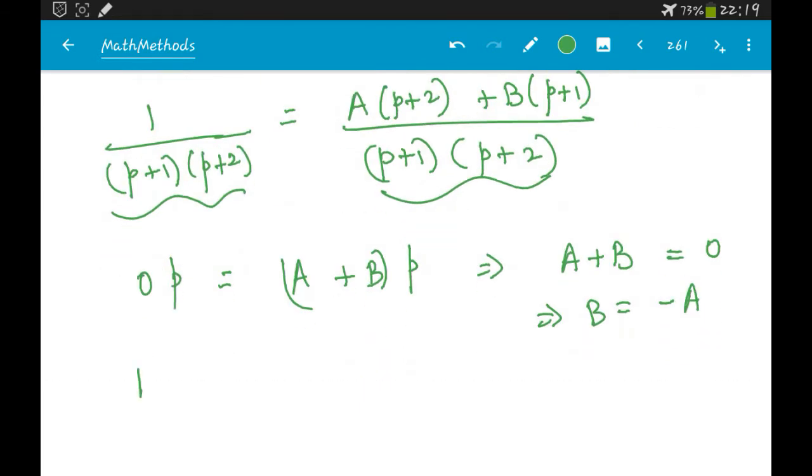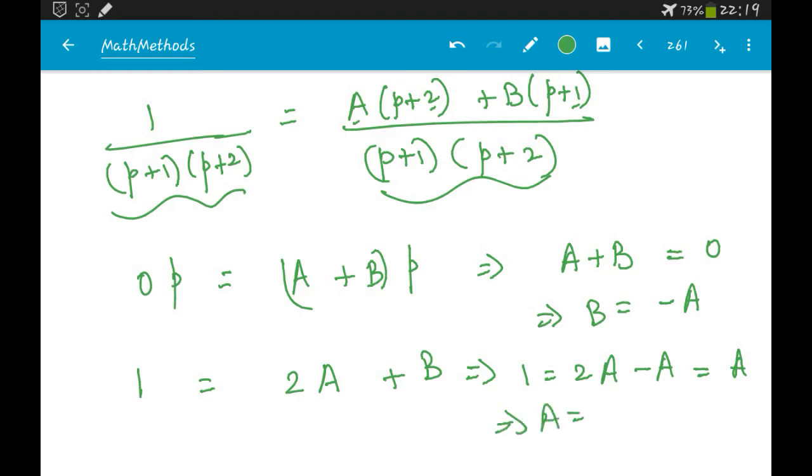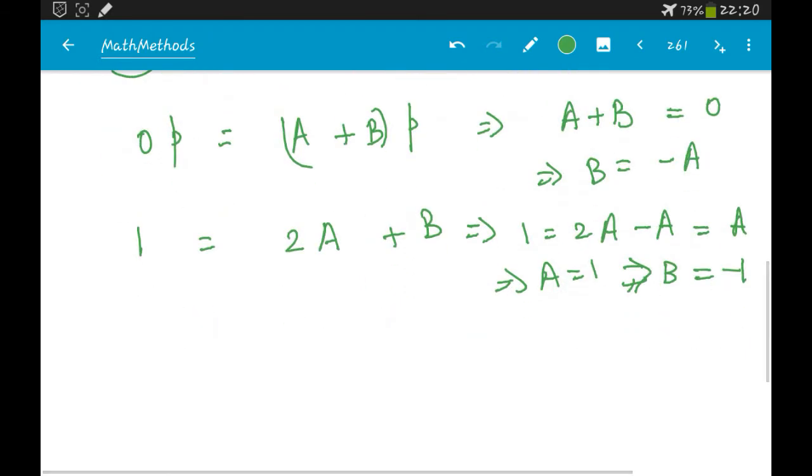Then you have 1, which is a constant, and now you equate constant with the constant. The constants are 2a + b. Since b = -a, you will get 1 = 2a - a, which is a. So a is 1, and therefore b is going to be -1. Alright, so now you have it.